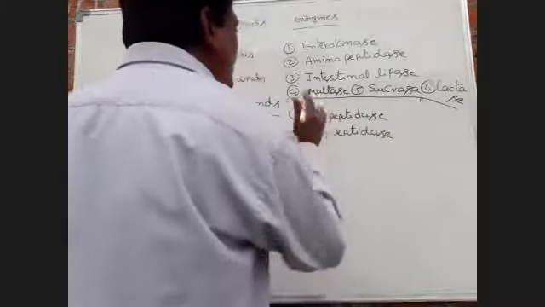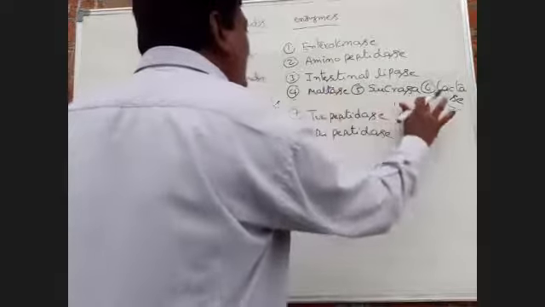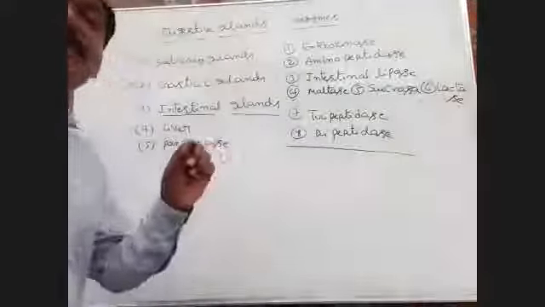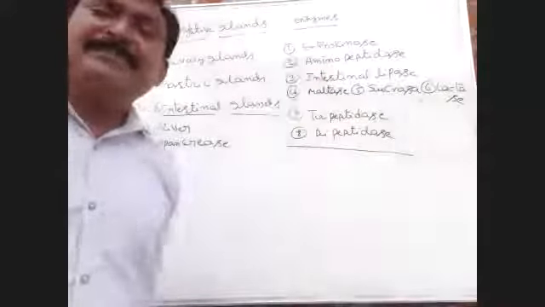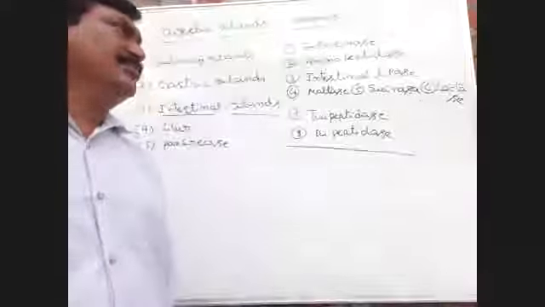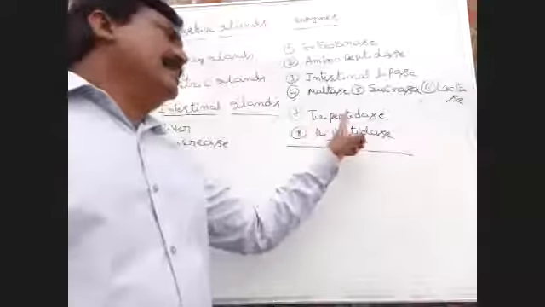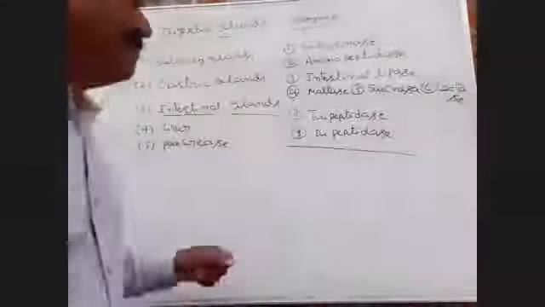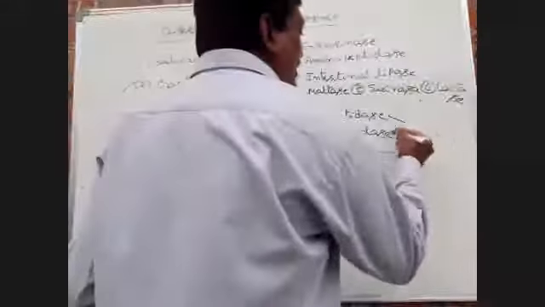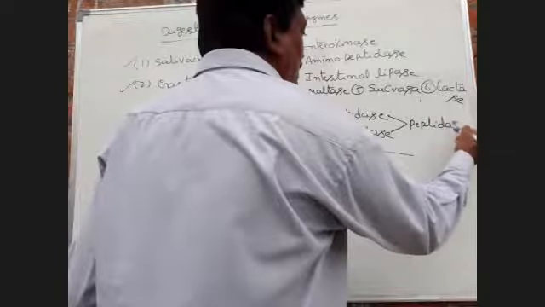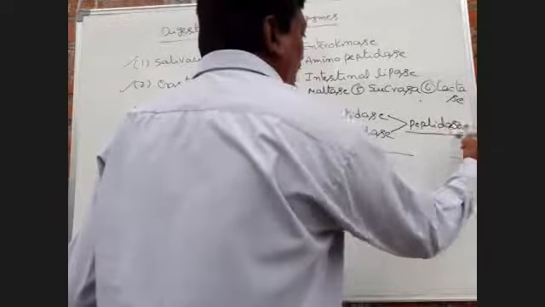Okay. So these enzymes are present in the intestinal juice. Eight types of enzymes are present in the intestinal juice. This is most important bit. These two are collectively called peptidases.